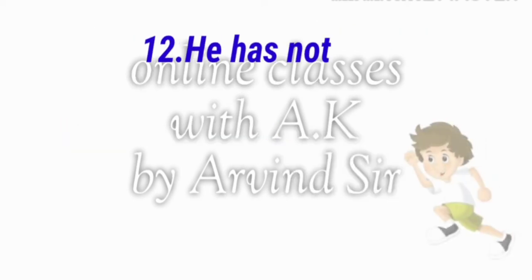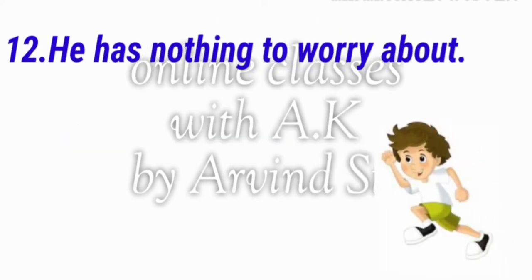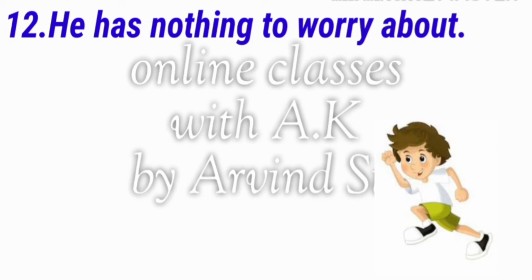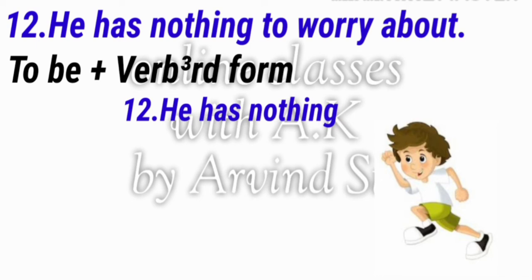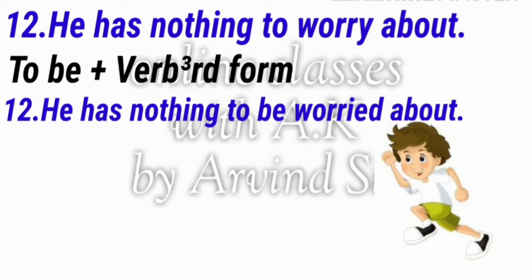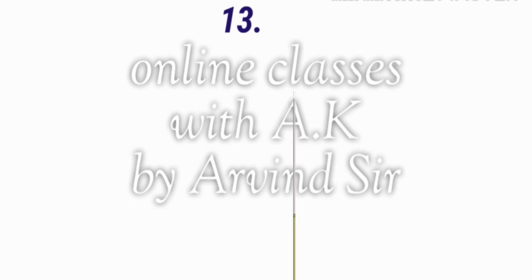Now we will see the next sentence: "He has nothing to worry about." We will follow this formula, to be plus verb third form, then our passive voice will come: "He has nothing to be worried about." Simply we will see in the active voice of the sentence, he has nothing, then after that to, then in the passive voice after to we will use be. Then here worry, in the active voice there is worry, the first form of the verb, then in the passive voice we will use the third form, so worried will come.